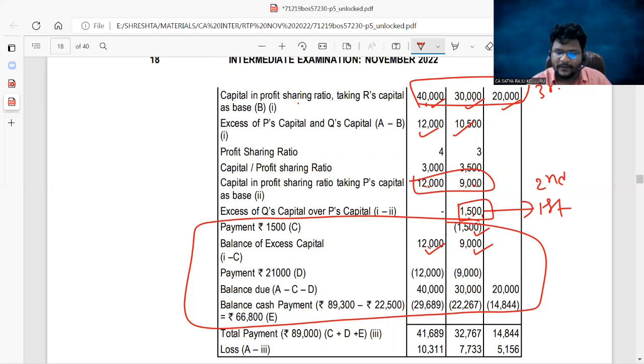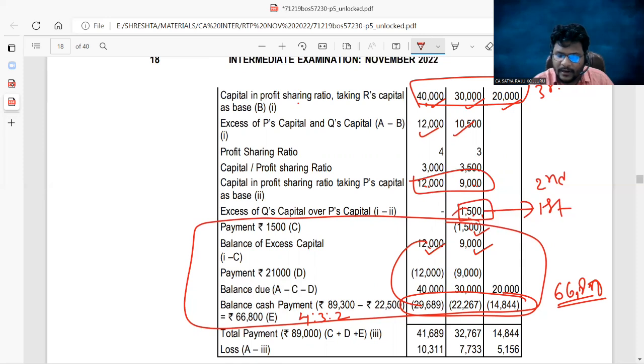So I have only 66,800 balance, guys. That 66,800 balance you can distribute among the PQR in the ratio of 4:3:2 with the available balance. Just you distributed like that. So that's why you added total payments 12 plus 26,689 for P.